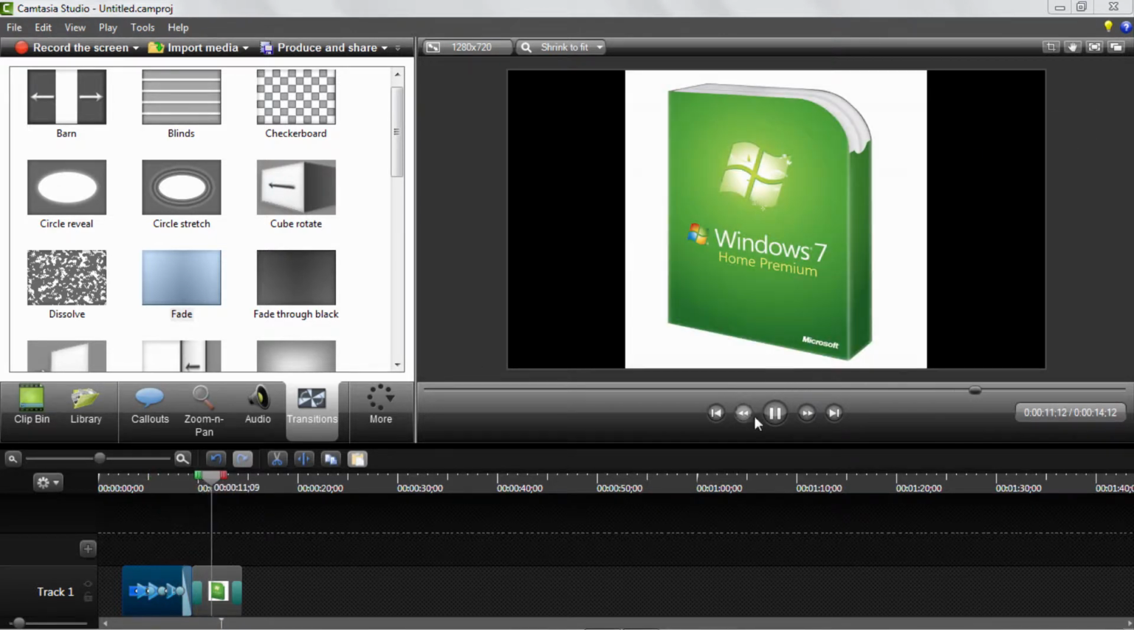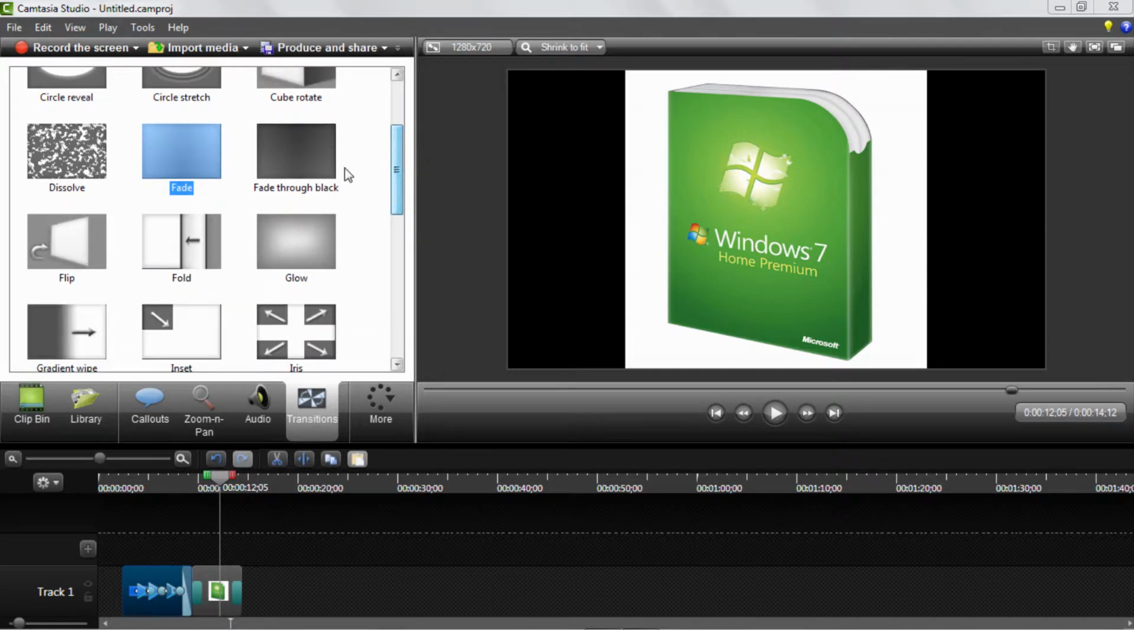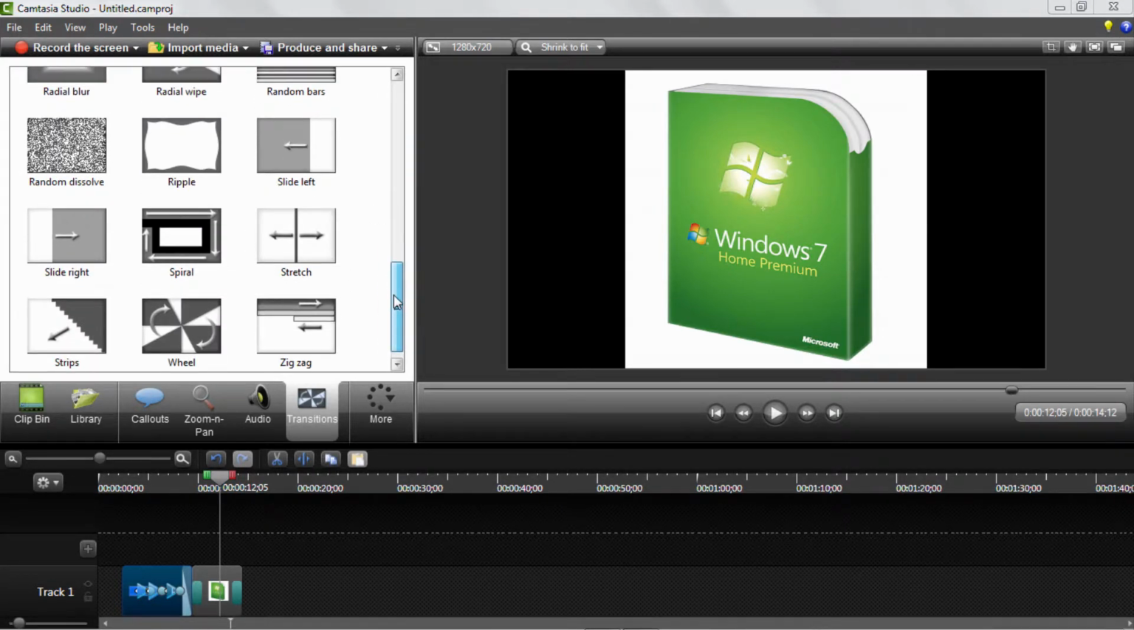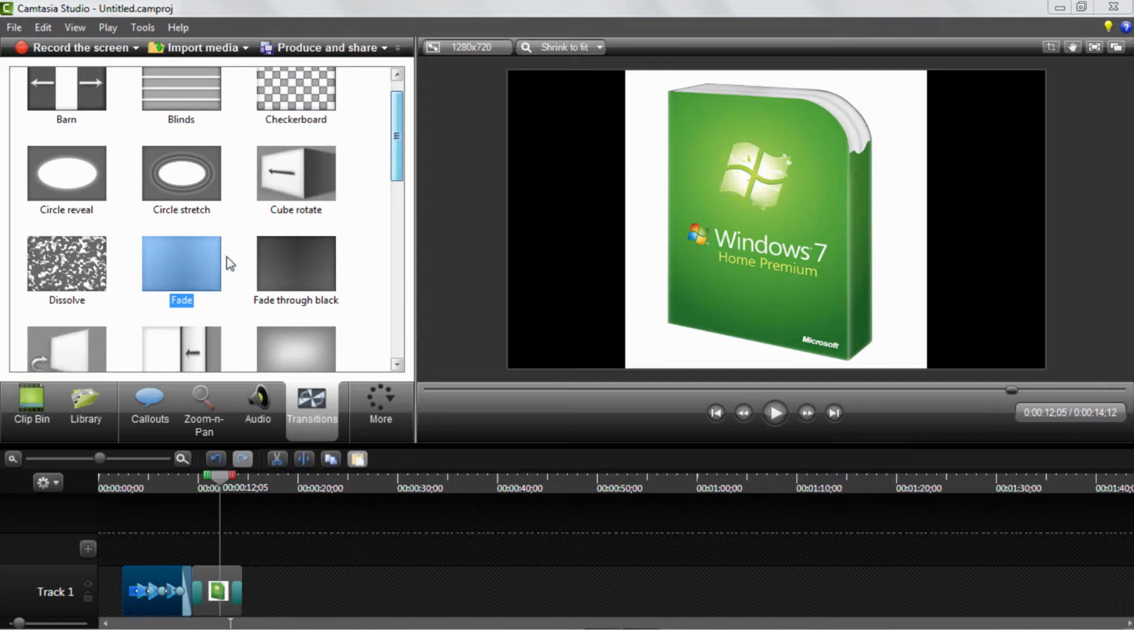You'll see how it fades. It lagged a bit because I'm doing this on a lower end computer right now. But that's basically how that works. You have tons of transitions: checkered, cube, rotate. My favorite are these two. I don't even think I've used any of these other ones, but you can try them out. They have tons of cool transitions. My favorite are these two, but that's just my opinion.